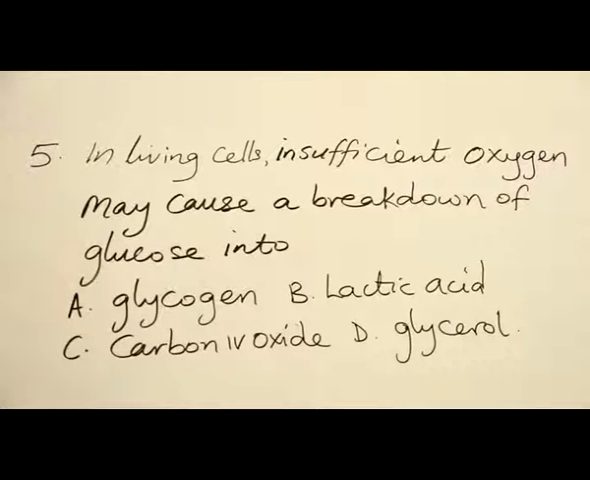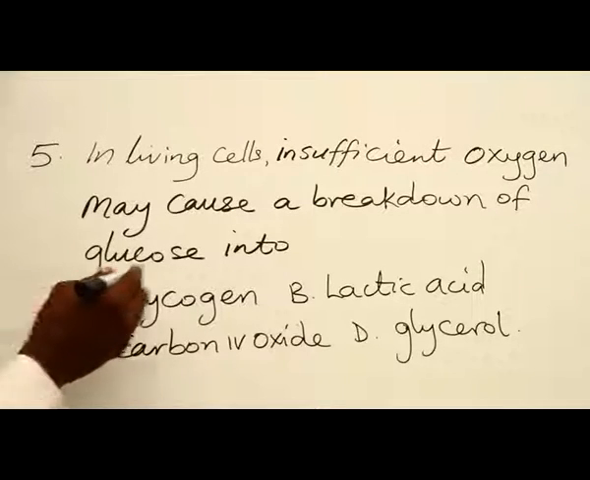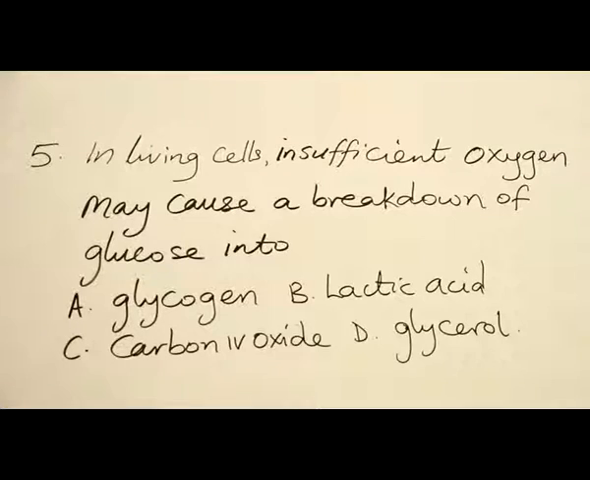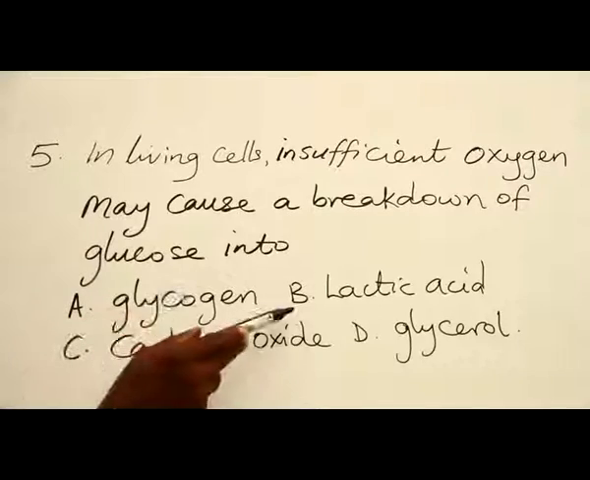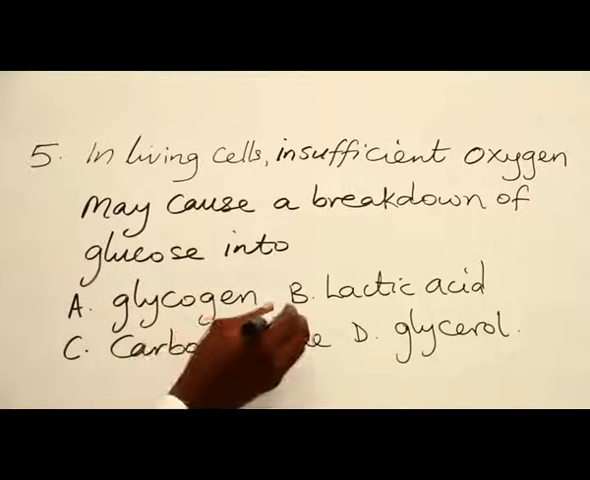Number 5. In living cells, insufficient oxygen may cause a breakdown of glucose into A, glycogen, B, lactic acid, C, carbonic oxide, and D, glycerol. Now, this question obviously is talking about animal cells, because the alternative given for the anaerobic breaking down of glucose occurs only in animal cells. So it will be broken down to lactic acid. So answer is B.